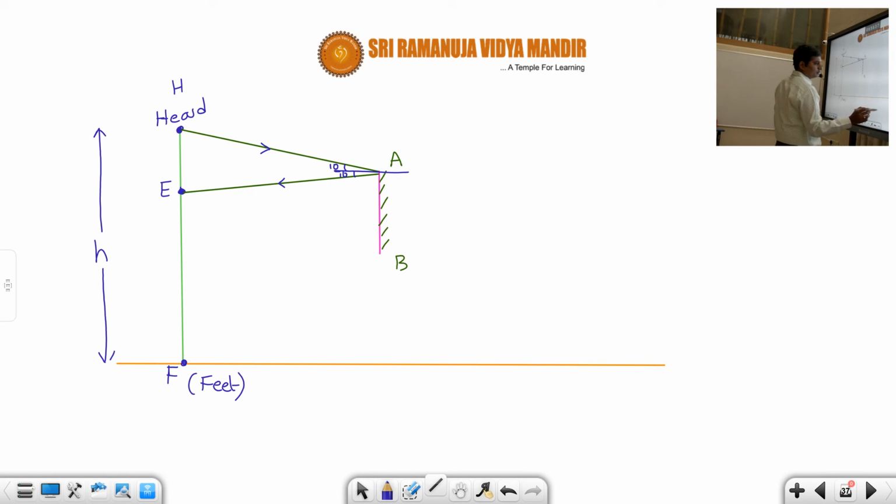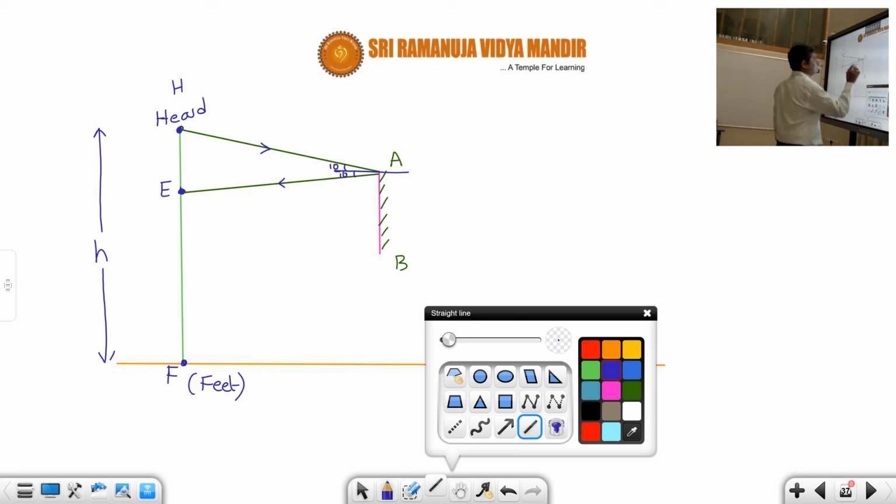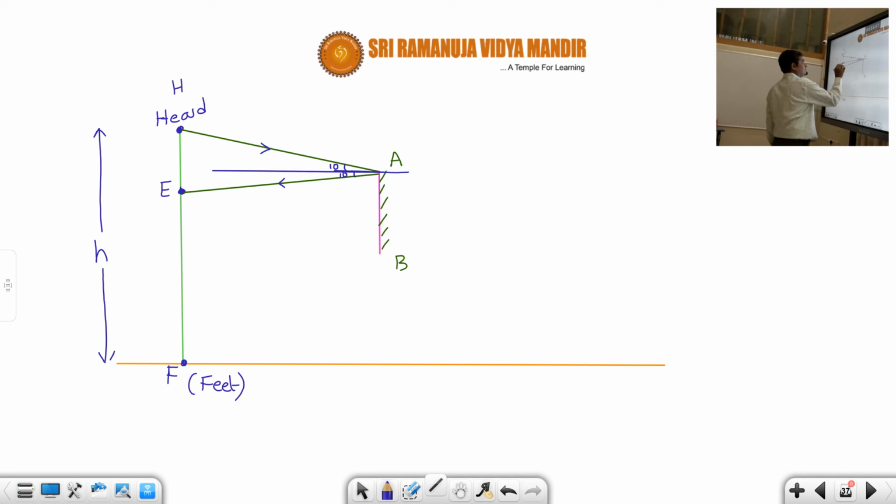Now if I extend this line, like this, actually this angle is the same, so this distance also should be the same. Suppose this is some x, then this also should be x, because the angles are the same. So right now a ray is coming from the head and falling on the eye.